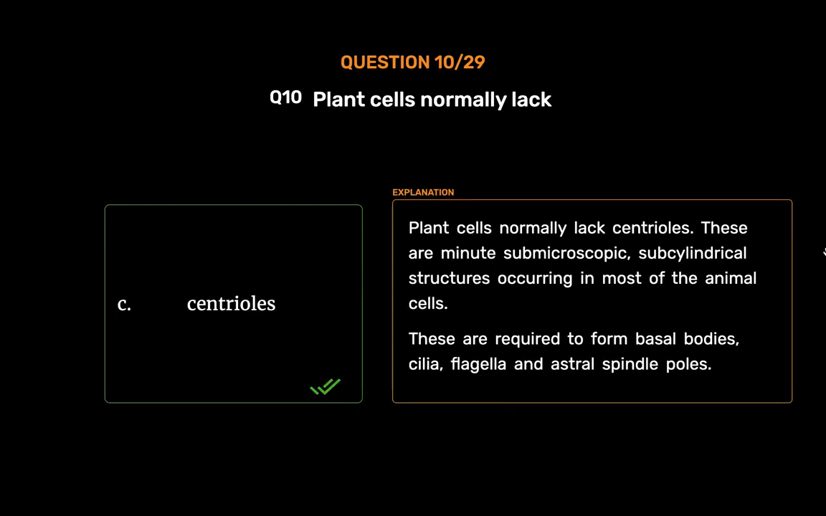Centrioles. Plant cells normally lack centrioles. These are minute submicroscopic, subcylindrical structures occurring in most of the animal cells. These are required to form basal bodies, cilia, flagella and astral spindle poles.